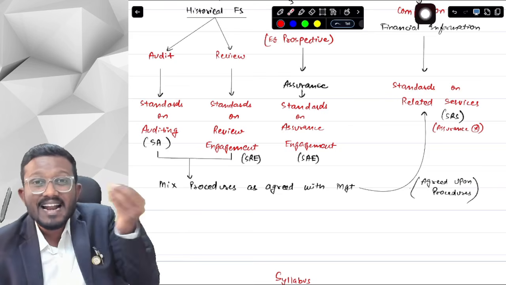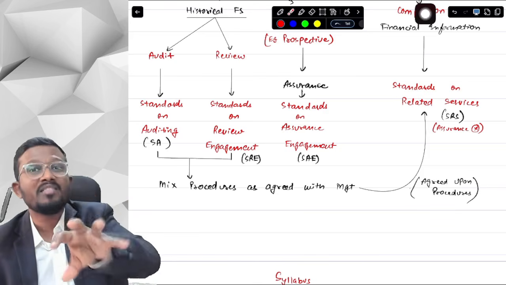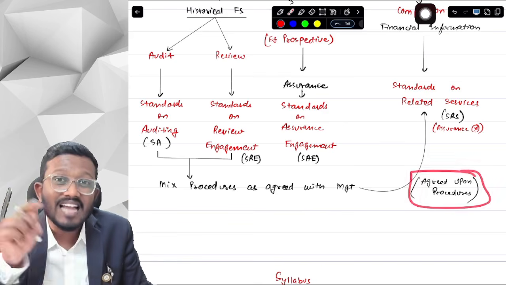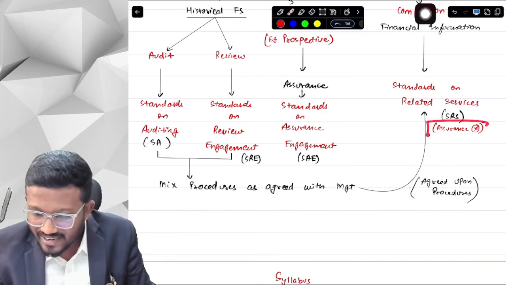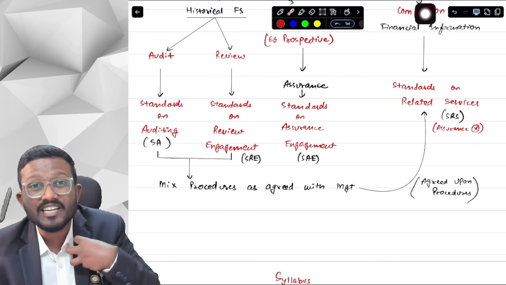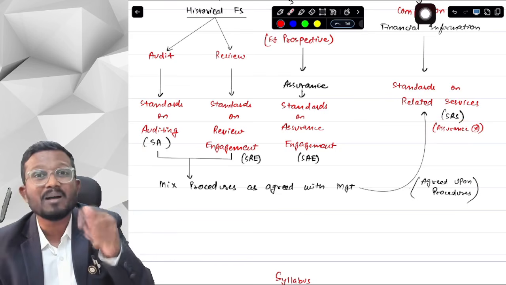So management and I have agreed between ourselves what procedures I will perform. That is called agreed upon procedures. Even in that case, I cannot give any assurance. I cannot say that financial statements are true and fair, because I haven't checked the financial statements based on my standards. I have checked them based on procedures sent by management.